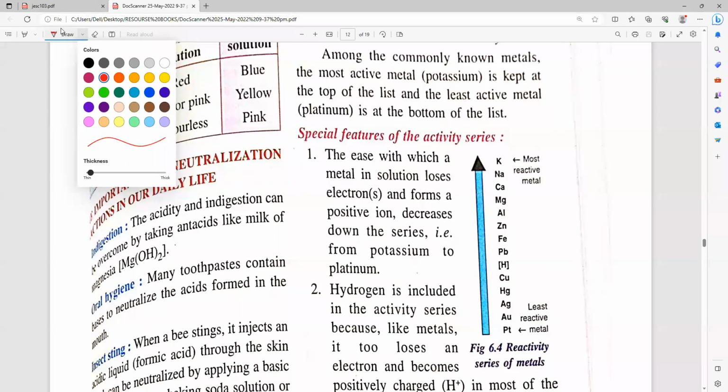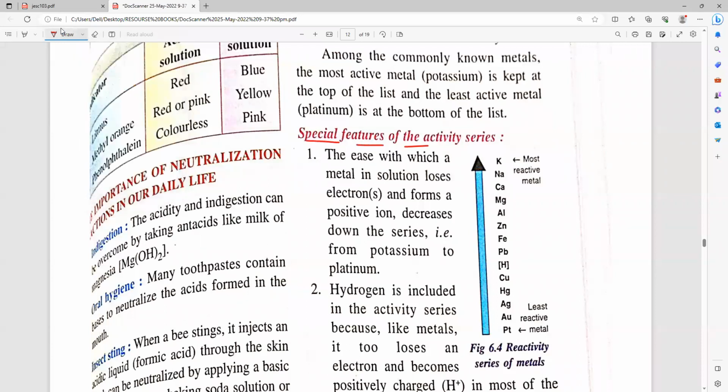This is in the 8th class book. What is the special feature of activity series? Is hydrogen present in the metal activity series? We studied it. Now, why is hydrogen included in the metal activity series?